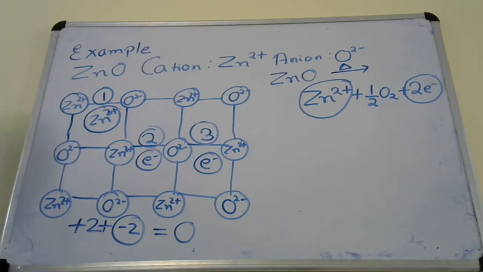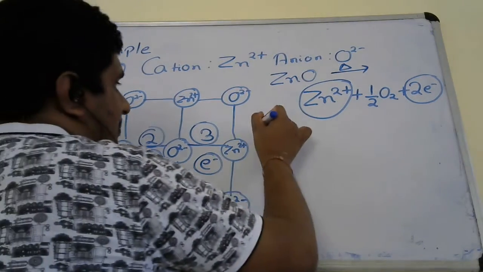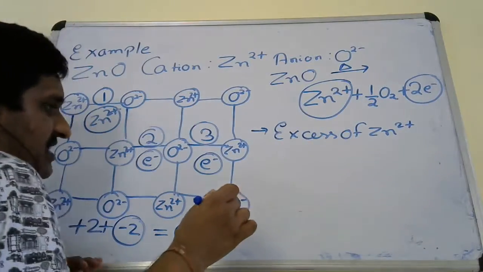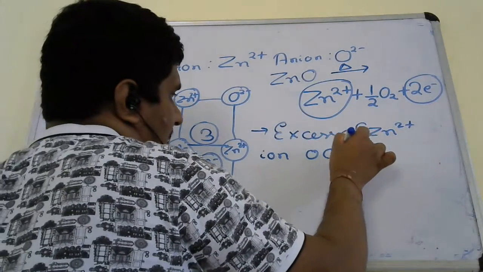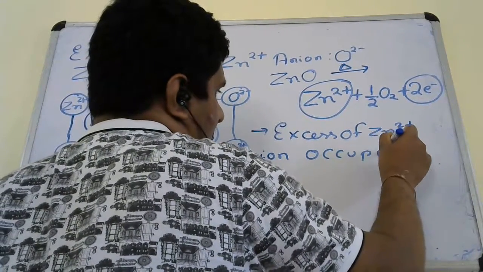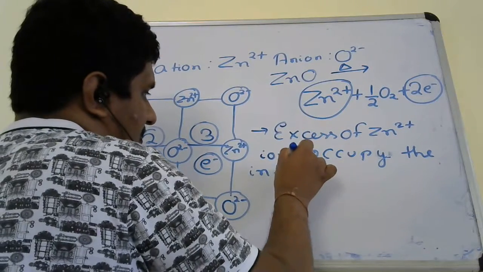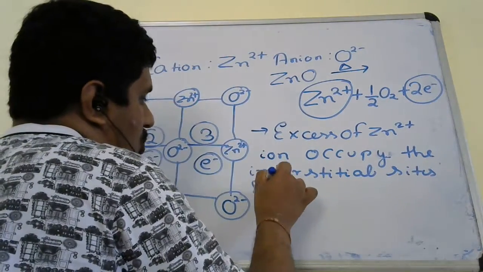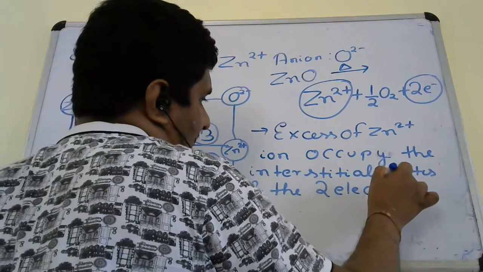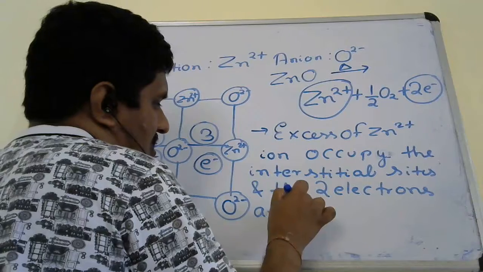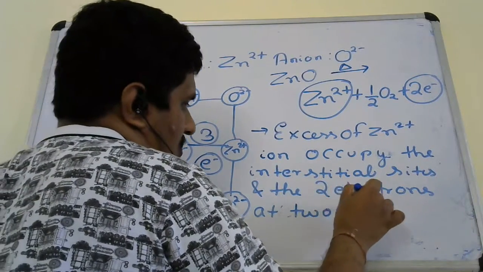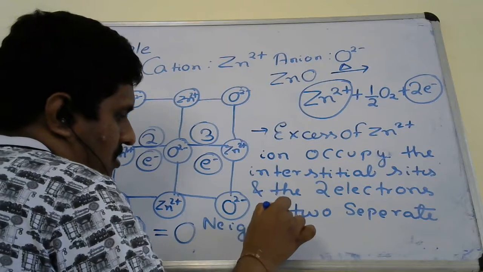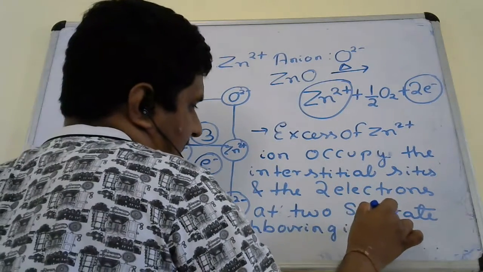Understood, everyone? Okay, so you can write here: the excess of Zn2+ ions occupy the interstitial site, and the two electrons at two separate neighboring interstitial sites.